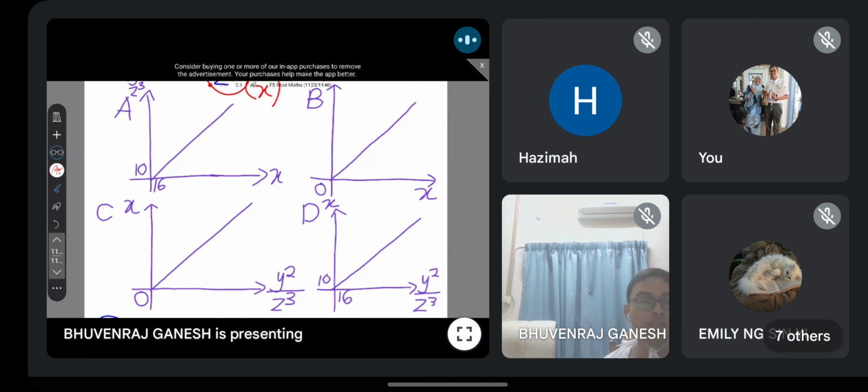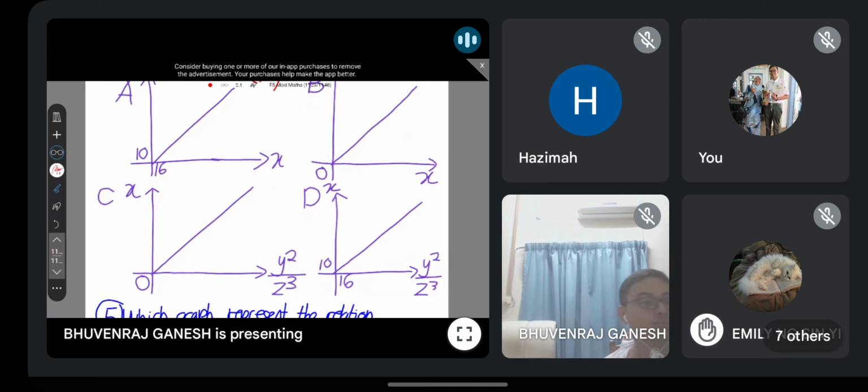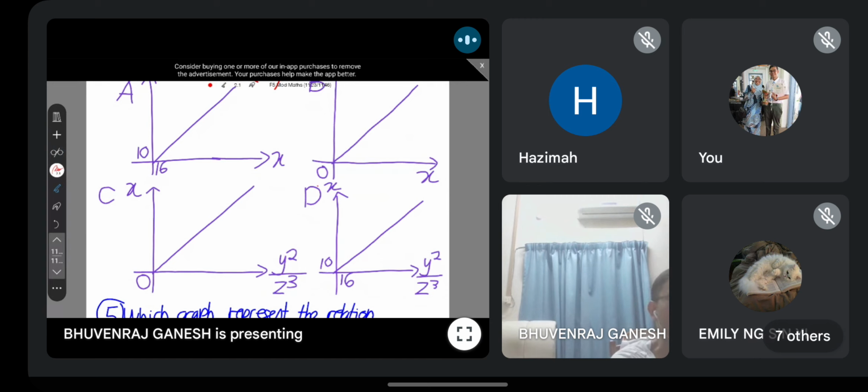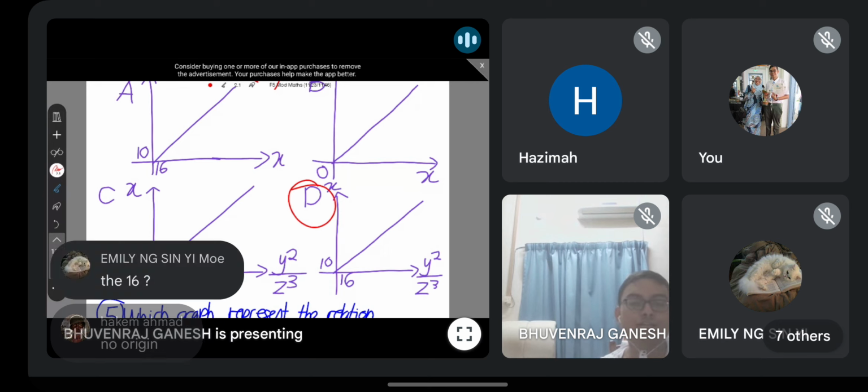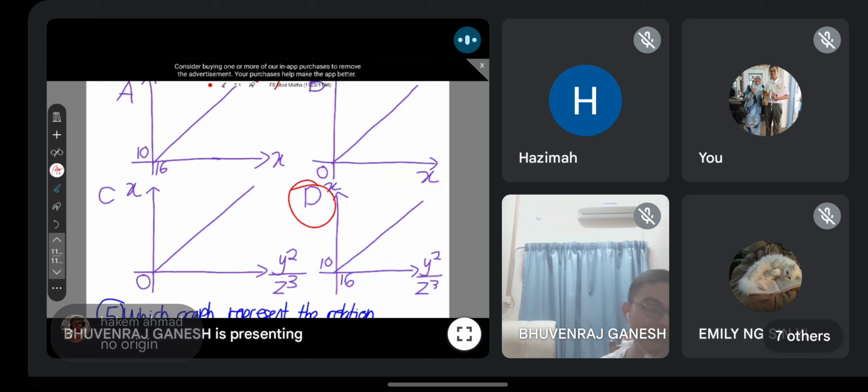Understand, guys? So now maybe some will ask, why can the answer not be D? Sebab paksi saya betul kan? Why is the answer not D, guys? Can you all tell me? Mengapa jawapan D salah? Yes, what about the 10 and 16 is wrong? Can be more detailed. Very good.